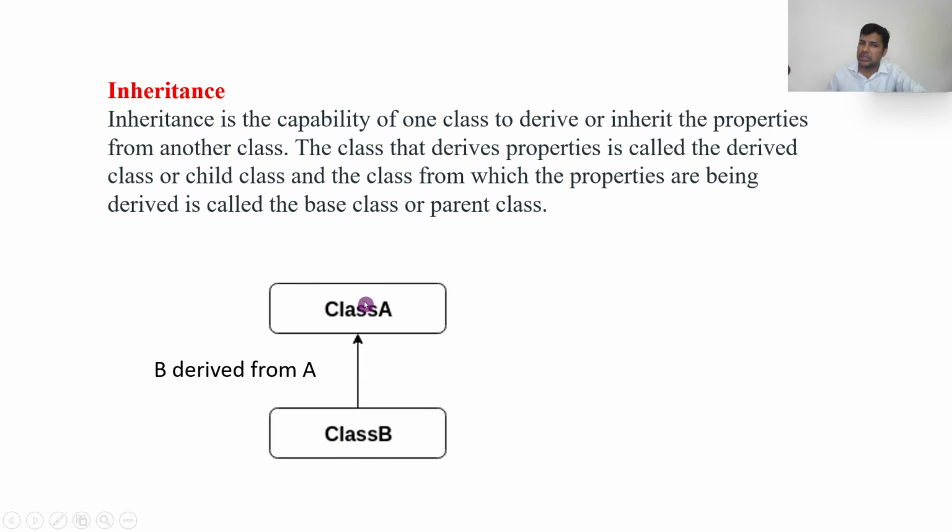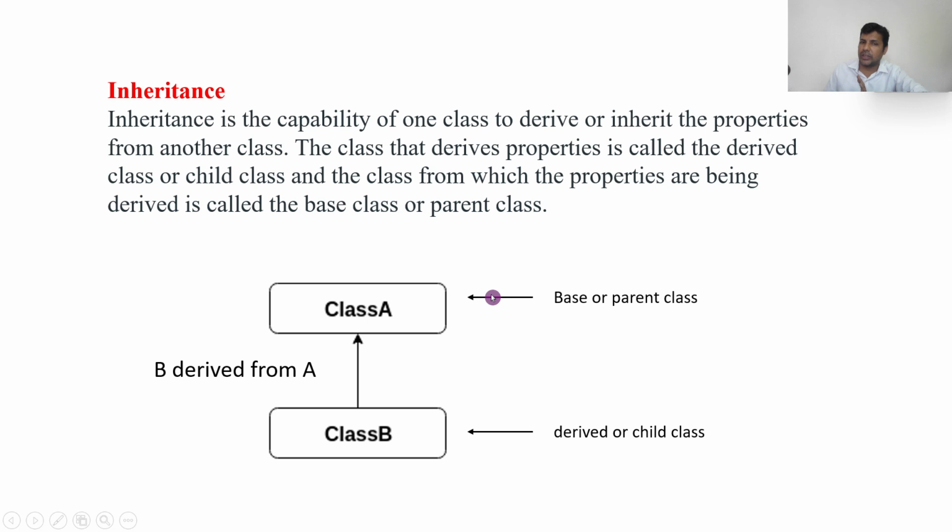Now class B is getting something from A. Okay, so B is derived from A. Now which one is the derived class? B, which you can also call the child class. And which one is the base class? A, because A is not depending on B, or A is not getting anything from B. So A is the base class, or you can also call it the parent class. Okay, so right now, is there only one inheritance, or single inheritance?